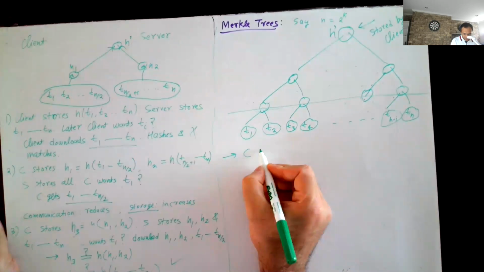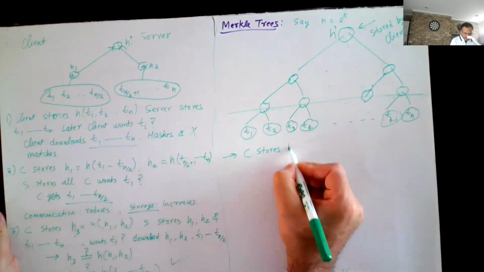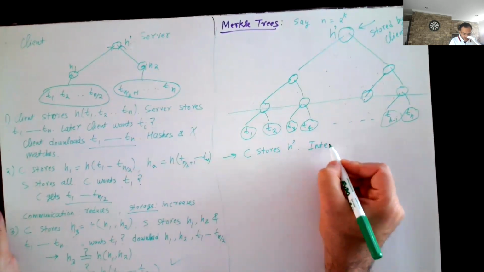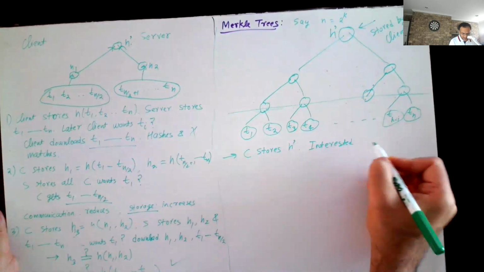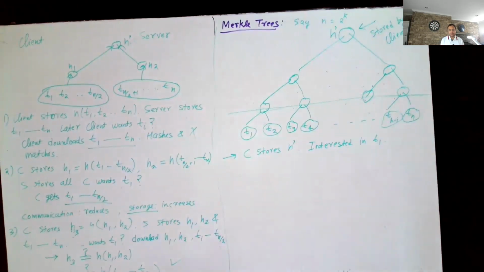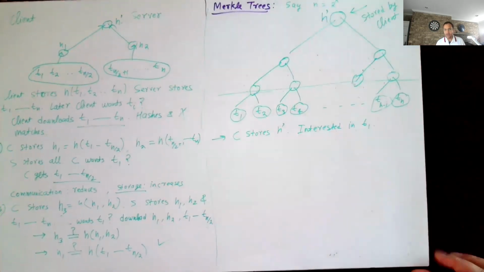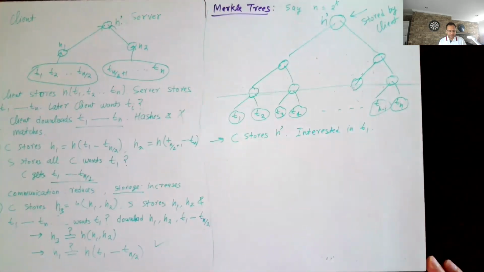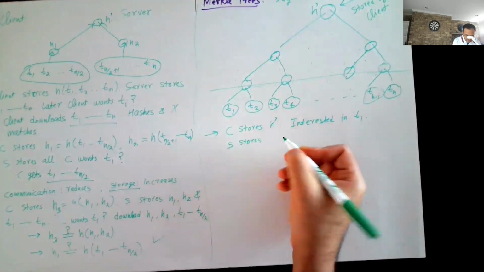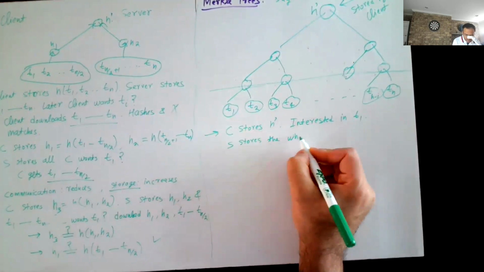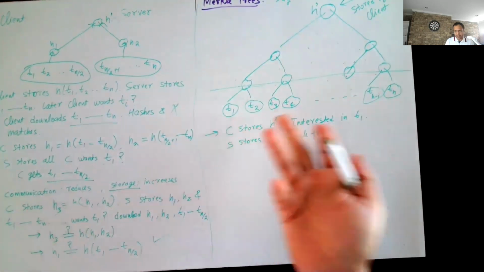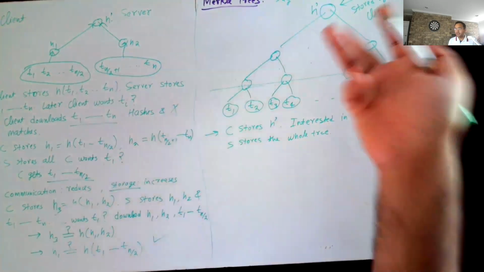So now C stores H prime, and let's say C is only interested in the first transaction T1. Now it's a little bit tricky. So what do you download now? S stores basically the whole tree. S stores all the transactions, all the intermediate nodes in the tree, and so on.